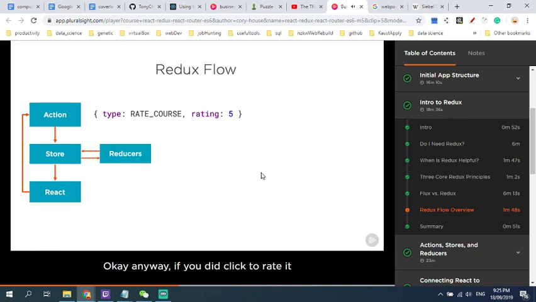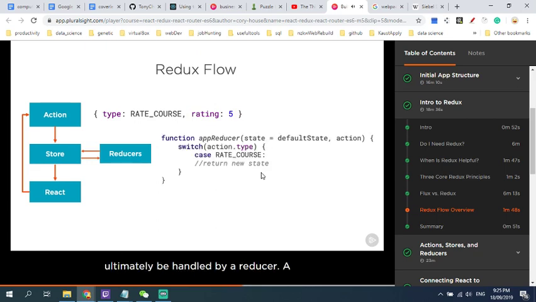Okay, anyway, if you did click to rate it as a 5-star course, then this is the action that would be produced. This data portion on the right can be whatever you like. You could pass multiple separate pieces of data here or just one or more separate objects. This action will ultimately be handled by a reducer.